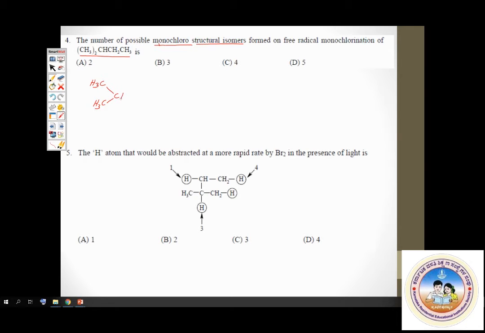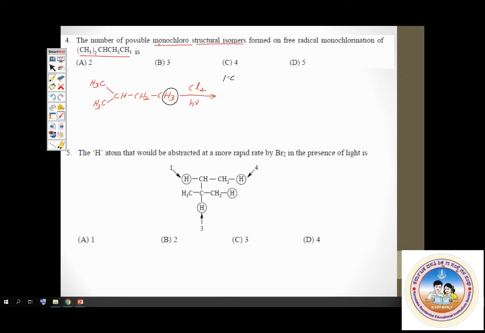Observe. Let me indicate it using different colors here. First, these three hydrogens are of one type, so one of these hydrogens can be replaced by chlorine. We get this as the product: CH3, CH, CH3, CH2, CH2Cl. This is compound number 1.